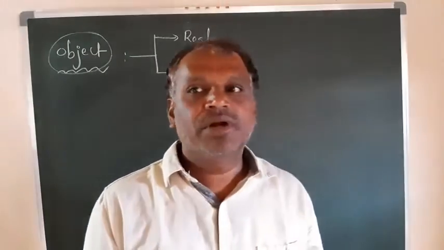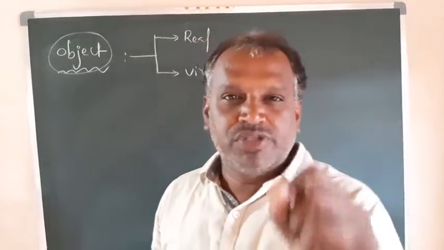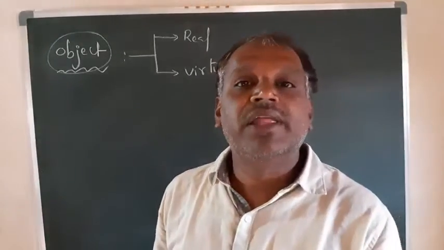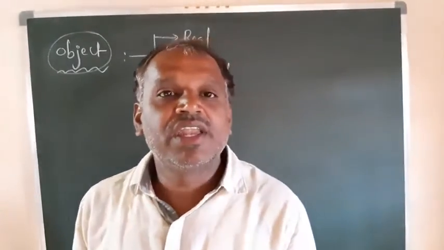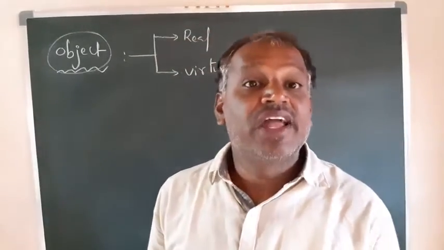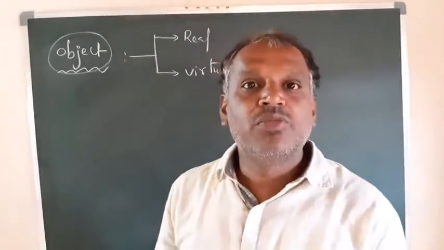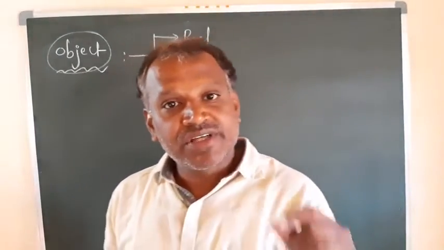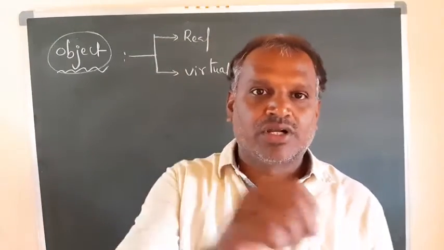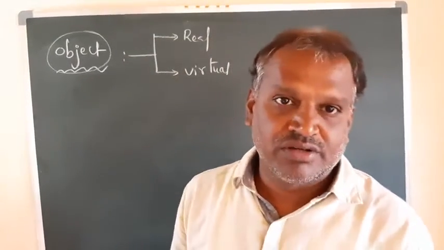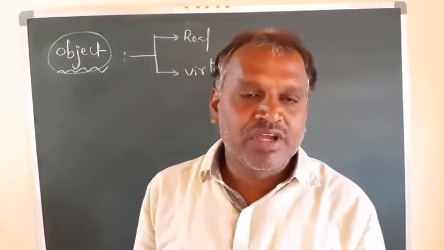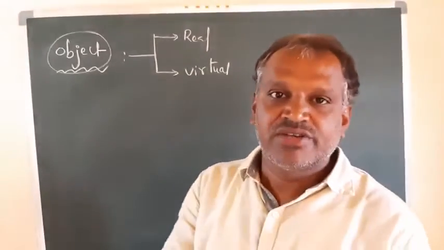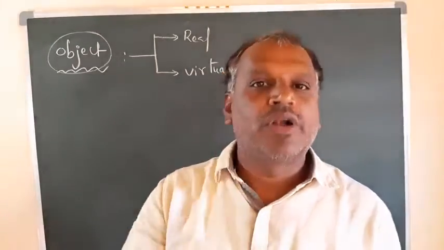A point object is an object considered to be of very small size, a point size. An extended object has some dimensions, like area, length or volume. The object which has larger dimensions is called an extended object. But if the object is considered as a point size, just like a dot, it is called a point object. Depending upon the size, we can call the object a point object or an extended object. But generally, at this stage, I will give you the point object.